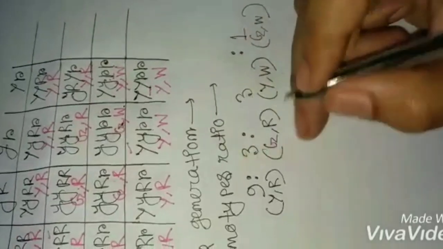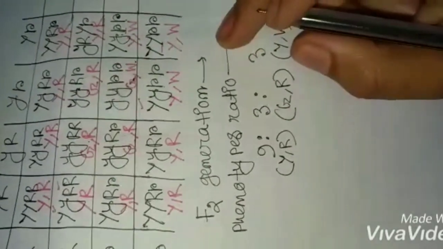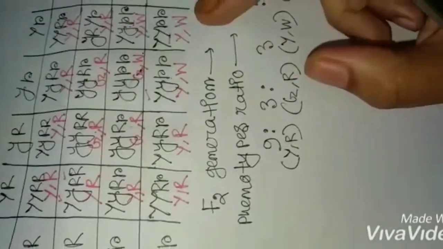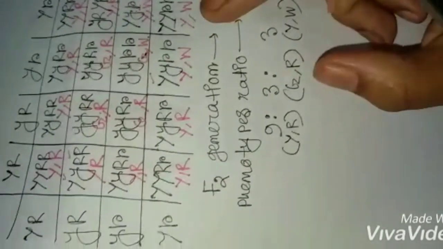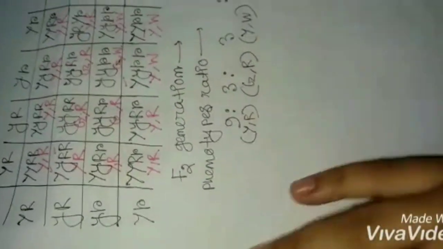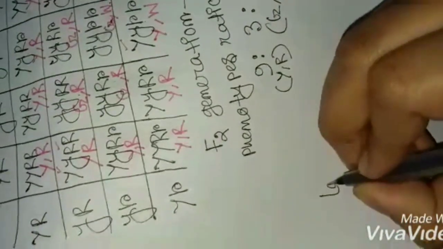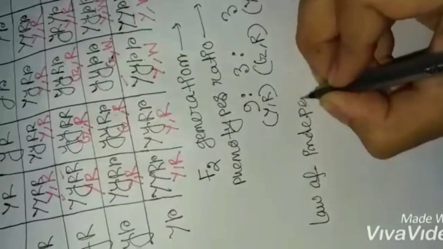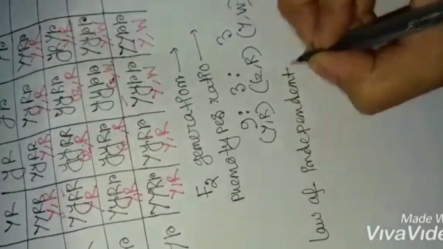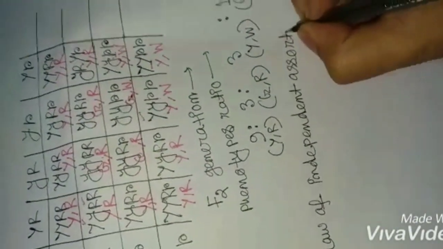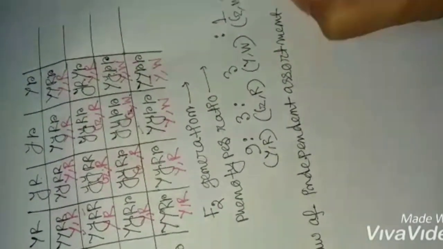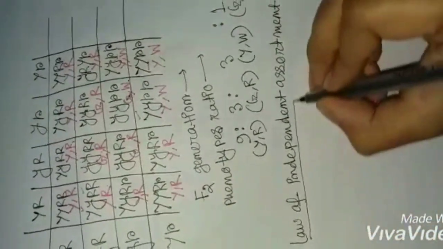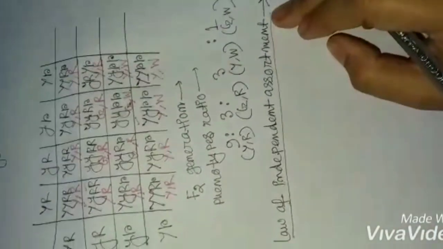Okay, and from this experiment, Mendel actually formulated his second law of inheritance, that is named the law of independent assortment. Okay, that is the second law of Mendel, law of independent assortment.